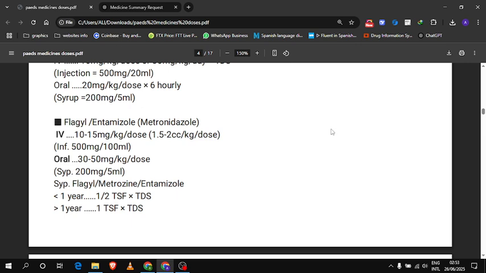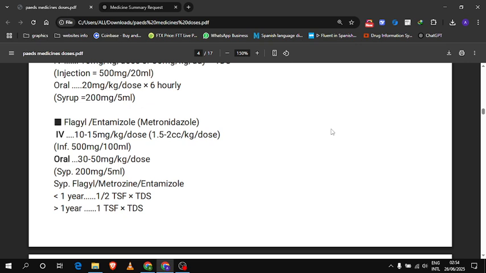The dose of metronidazole IV is 10 to 15 mg per kg per dose, and injection is 1.5 to 2 cc per kg per dose. Its infusion is 500 mg per 100 ml. It comes in only one concentration and dilution. Oral dose is 30 to 50 mg per kg per dose, and the syrup formulation is 200 mg per 5 ml. Some brand names are Flagyl, Metrozine, Intamizole.